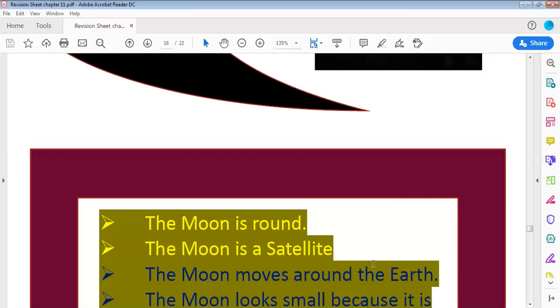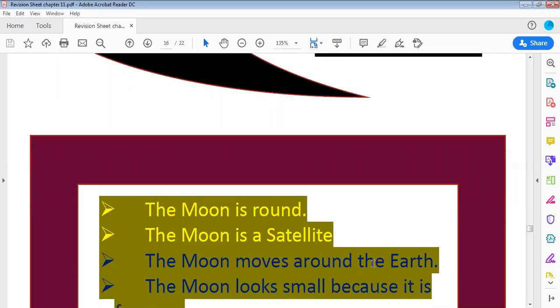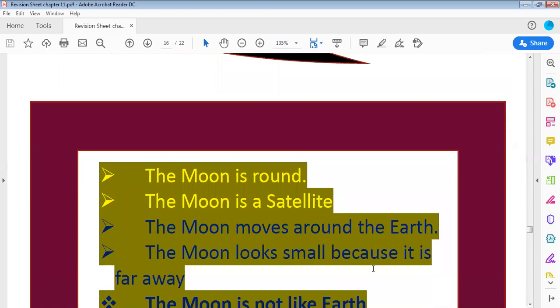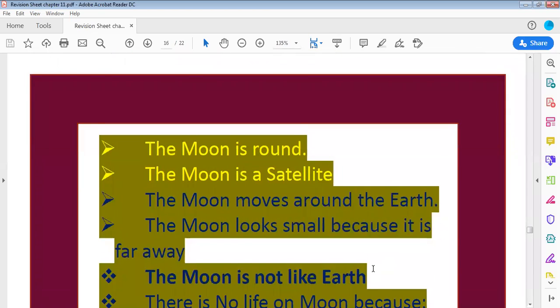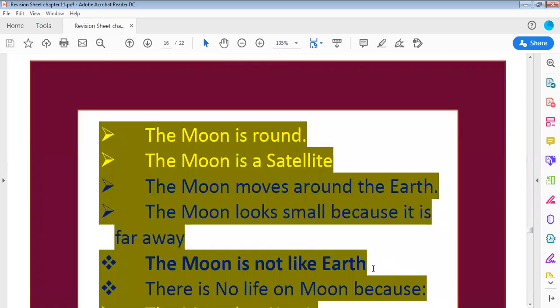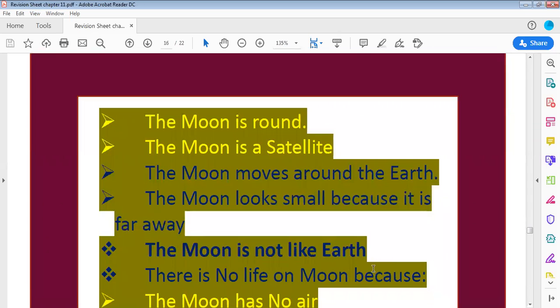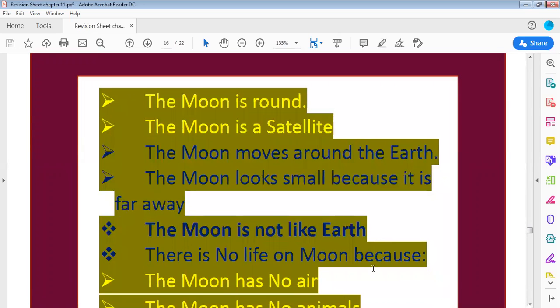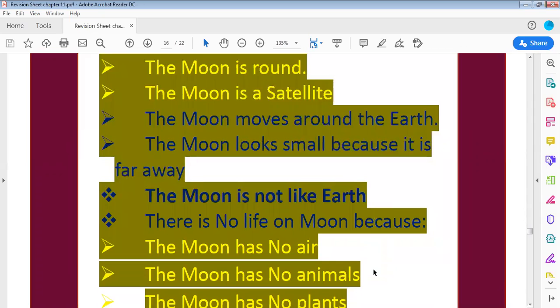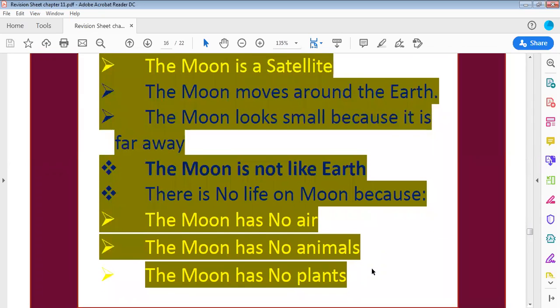And the moon moves around what? The moon moves around the earth. And the moon looks small because it is far away. The moon is not like Earth. There is no life on the moon because why? Because the moon has no air, has no animals, has no plants.